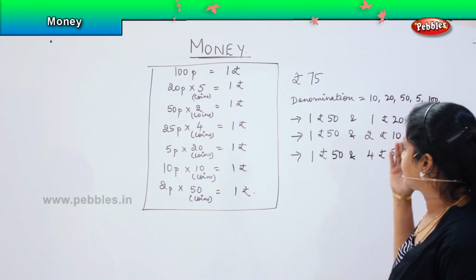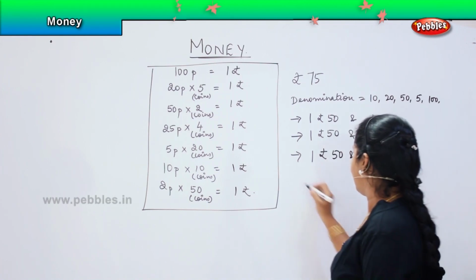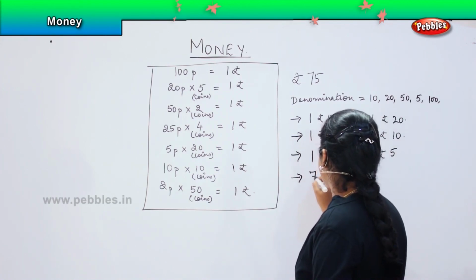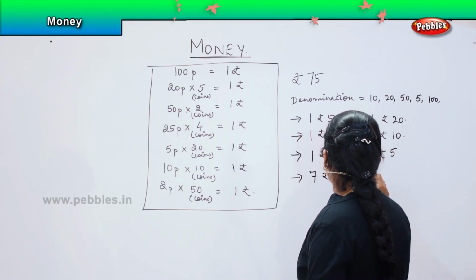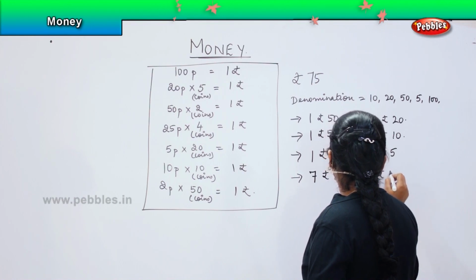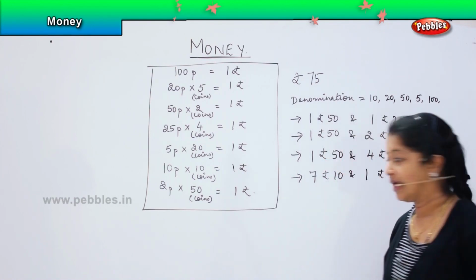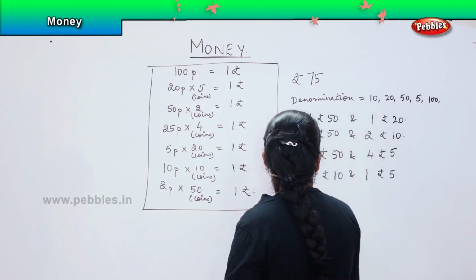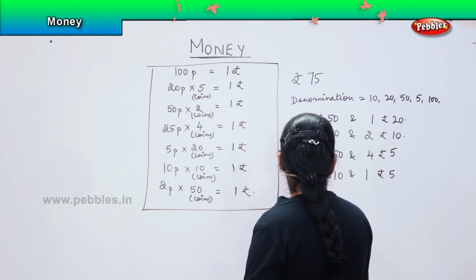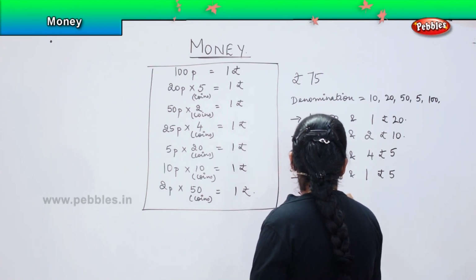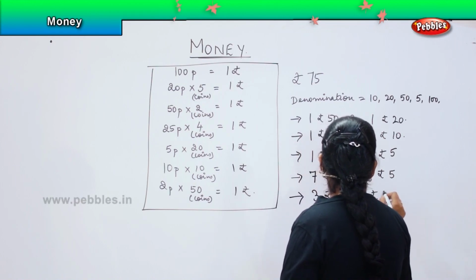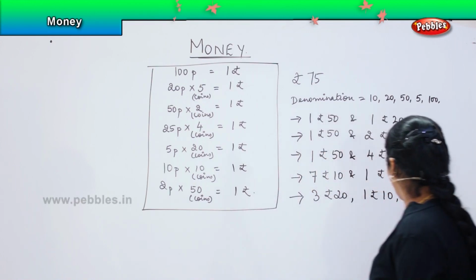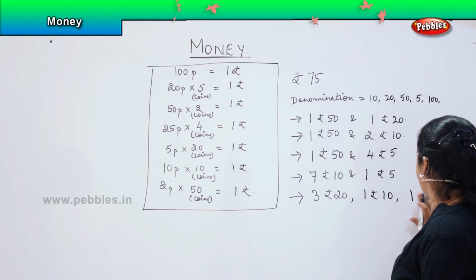Or if there is only 10 rupees with me, then I can give him 7 10 rupee notes and 1 5 rupee note. If I have 20 with me, then I will be giving him 3 20 rupee notes, 1 10 rupee note and 1 5 rupee note.